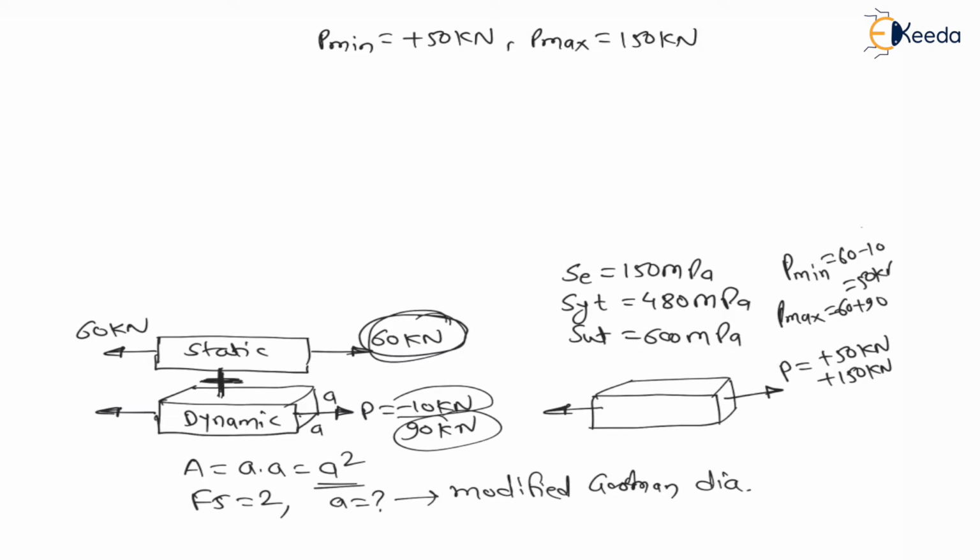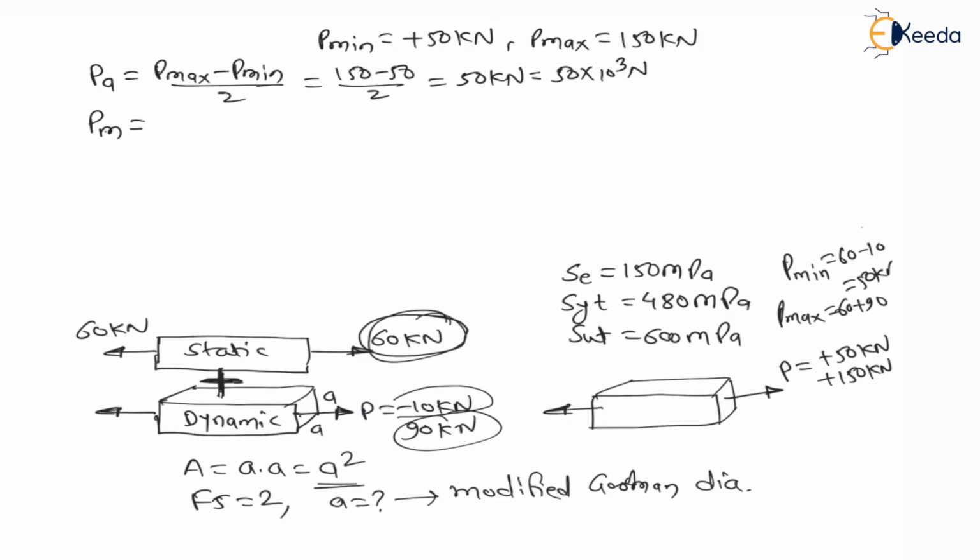Now can I say force amplitude is maximum load minus minimum load divided by 2, which is 150 minus 50 divided by 2, which is 50 kilonewton, means 50 into 10 to the power 3 newton. And mean force is maximum force plus minimum force divided by 2, which is 150 plus 50 divided by 2, which is 100 kilonewton, therefore 100 into 10 to the power 3 newton.